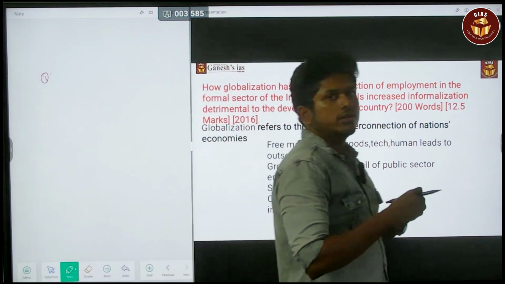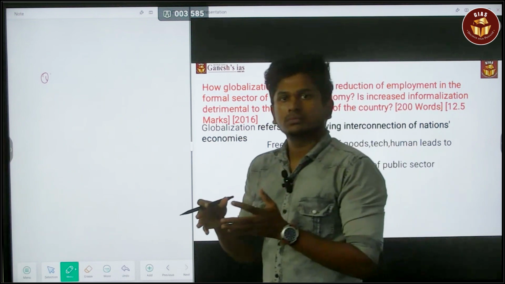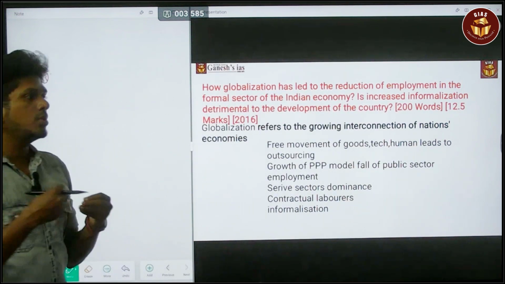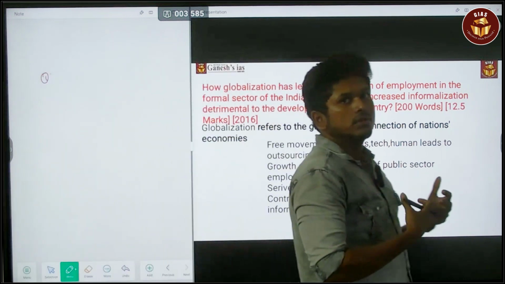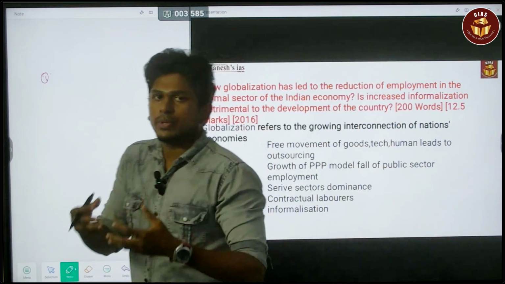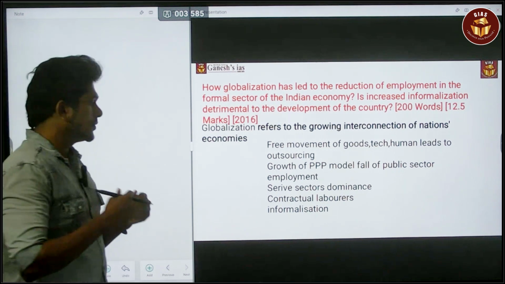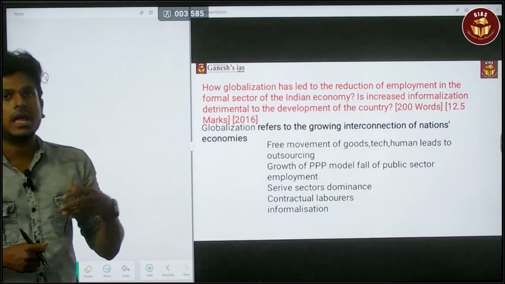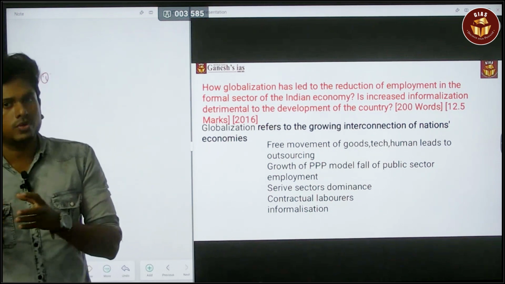Okay, so now the UI UX. The thing is going on improving. Now it is the growth of AI, IoT. So the person who is more aware of that, they only will be part of the sector. So the company itself needs the informal people, informal employment, informal sectors. So all these things lead to the informalization after the globalization. This is the way you have to give the answer.